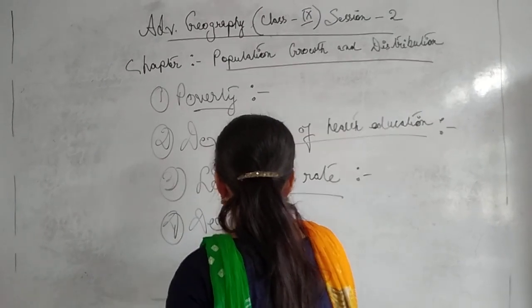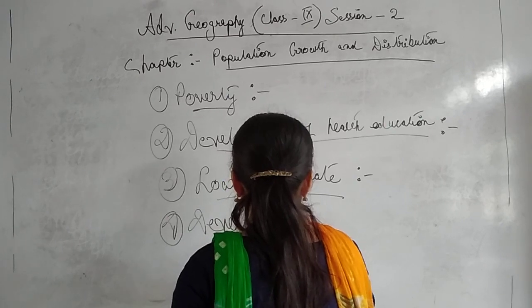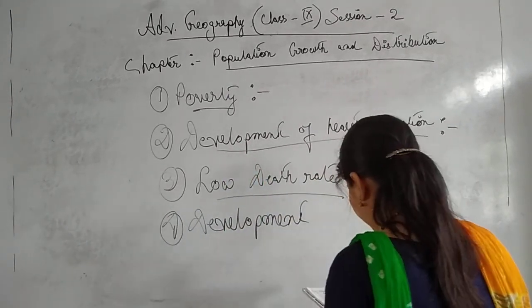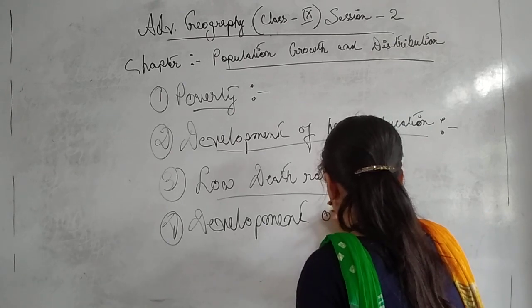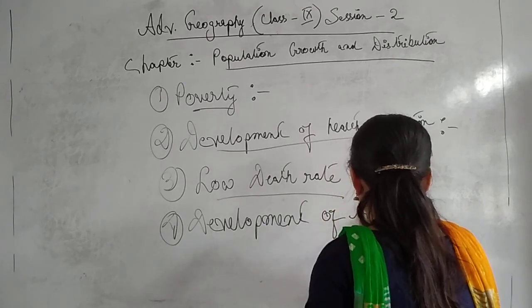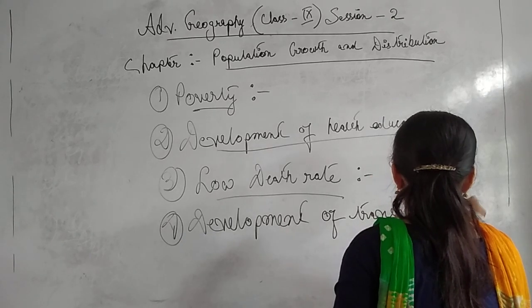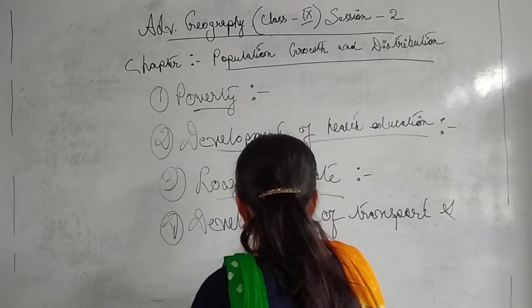This is also one of the very important factors responsible for the high growth rate of population: development of transport and communication.